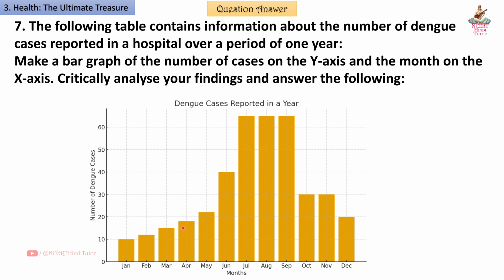In April we have 18. In May we have 22. In June we have 40. In July we have 65, in August, we have also 65. In September, 65. So these three bars are equal in height. Then in October, 30. In November, 30. And in December, 20. So friends, in this way you can make a bar graph on a graph paper or on a simple paper. Now let's move forward.